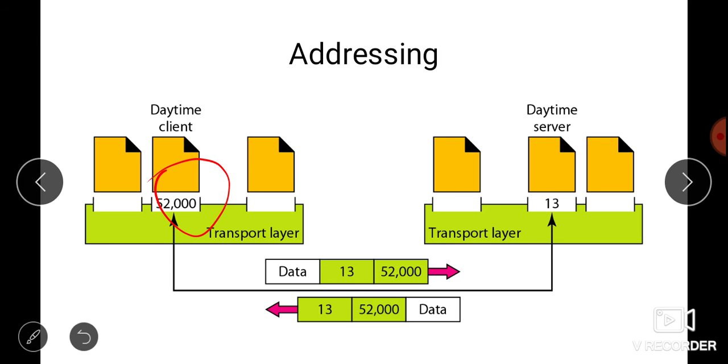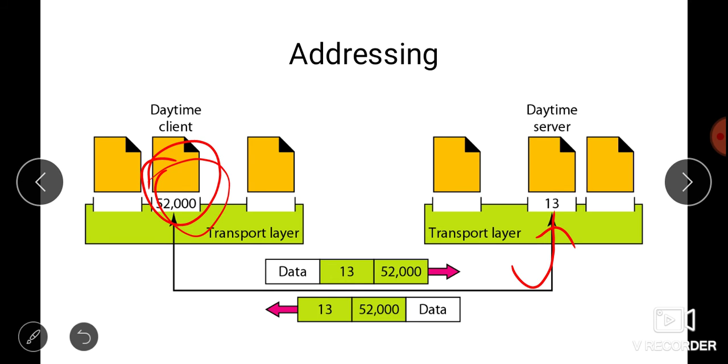Okay, so this is the scenario of client and server. The client will simply request this port number and the data will go there, and again the server will reply. The destination IP address defines the host among the different hosts in the world. After the host has been selected, the port number defines one of the processes on this particular host.